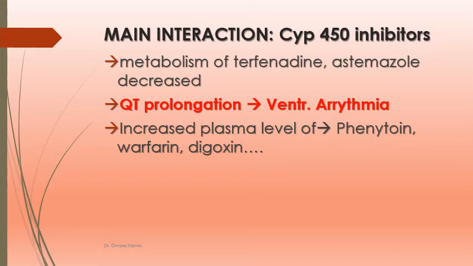So whenever a patient is treated with any of the macrolides, terfenadine and astemizole should not be given. There will be increased plasma levels of phenytoin, warfarin, digoxin. So toxicity of phenytoin, warfarin, digoxin may be seen when we are treating the patient along with macrolides.